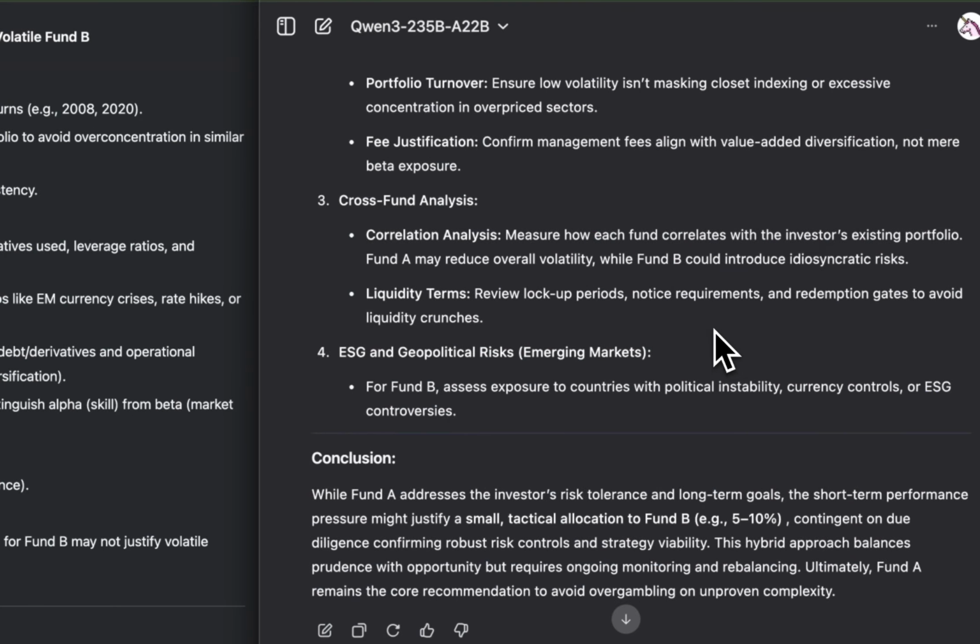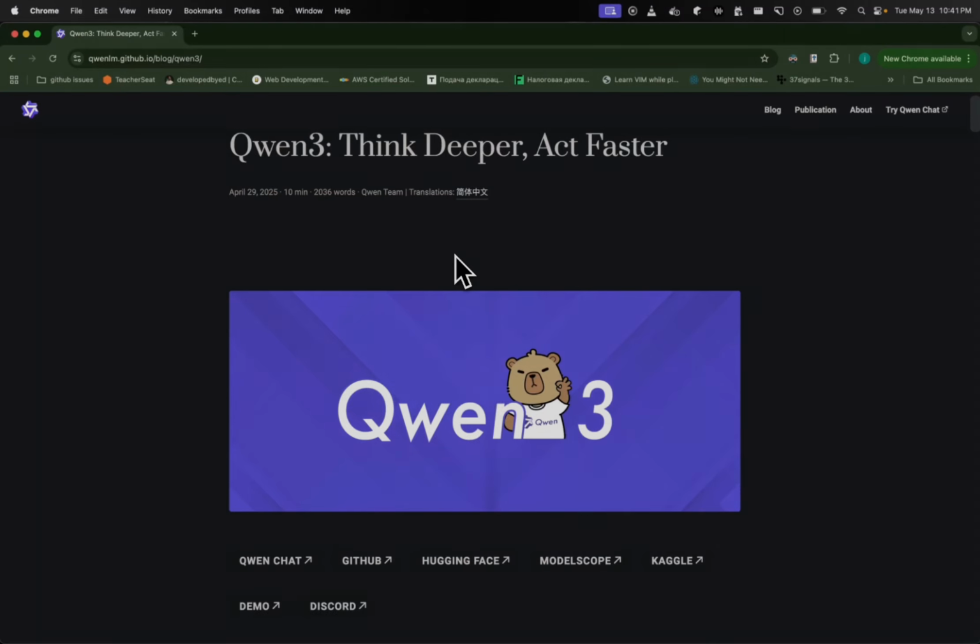Idiosyncratic risks. That's a new word into my vocabulary.